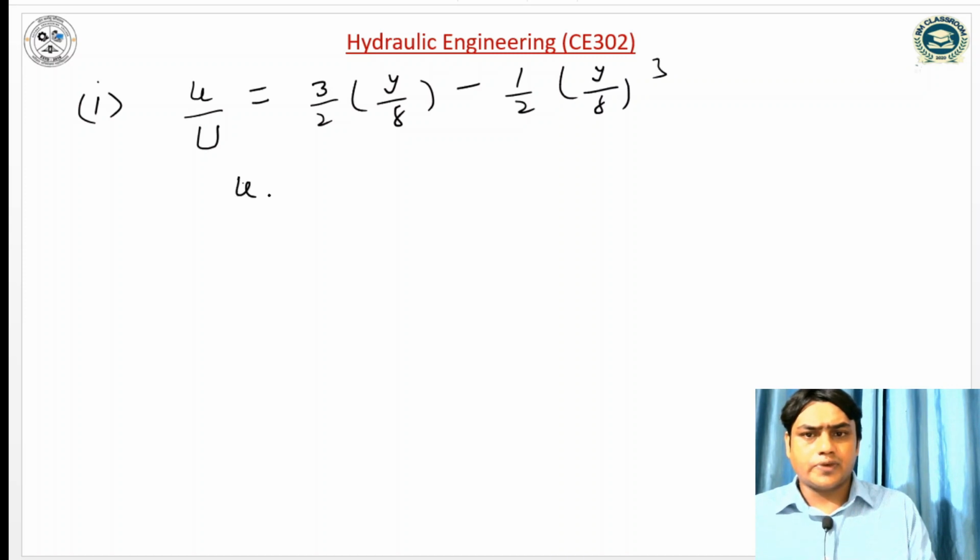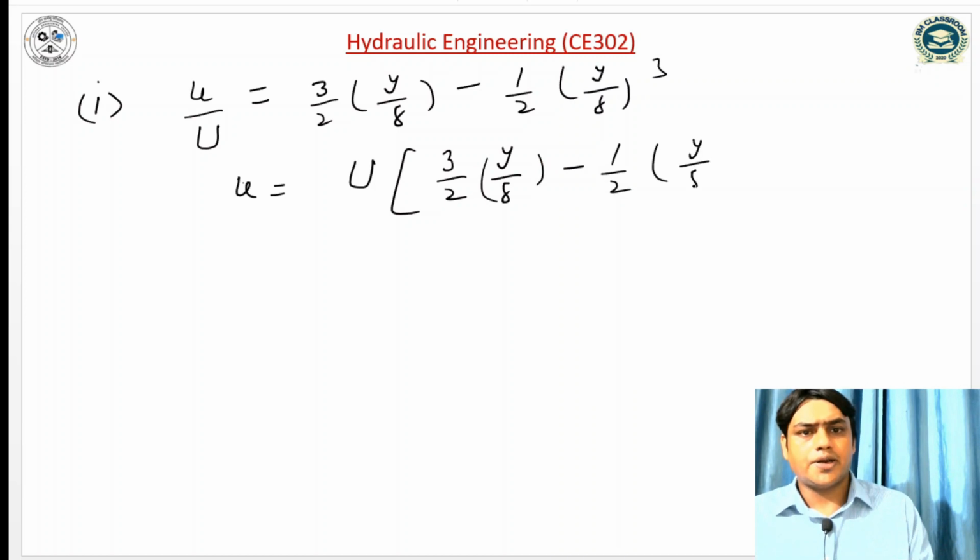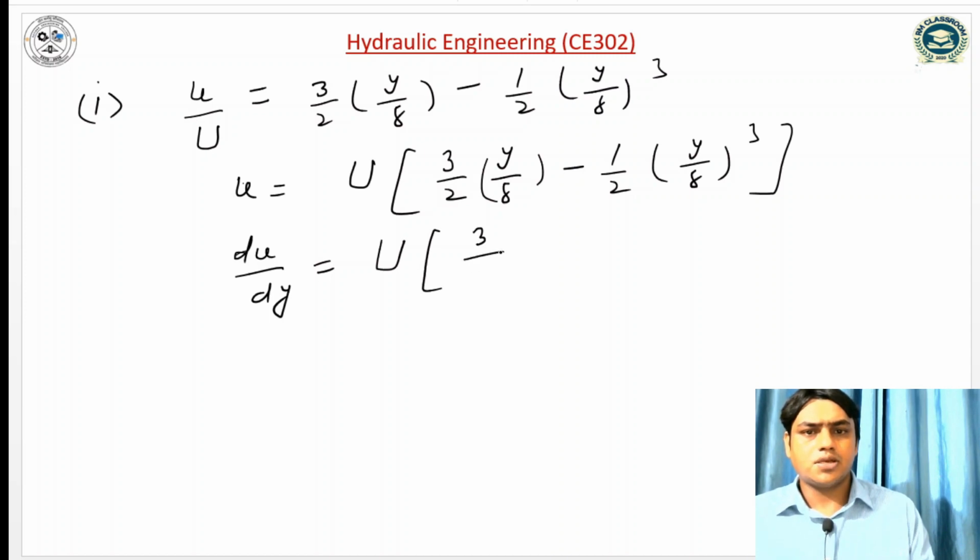So u can be written as capital U into 3 by 2 y by delta minus 1 by 2 y by delta whole cube. So du by dy can be written as capital U into 3 by 2 delta minus 1 by 2 delta cube into 3y square.